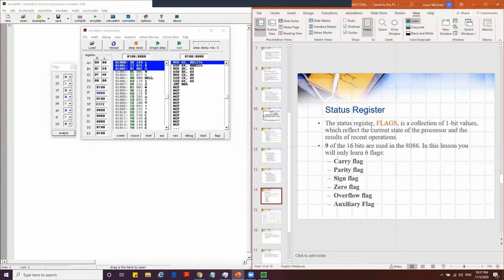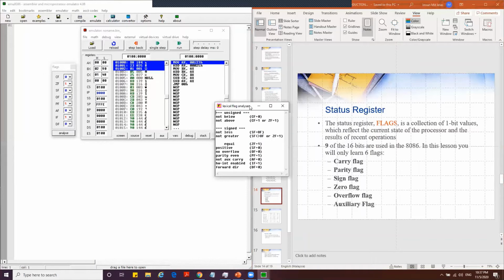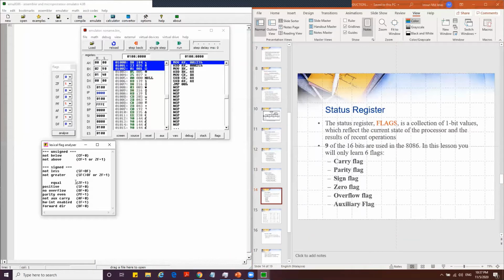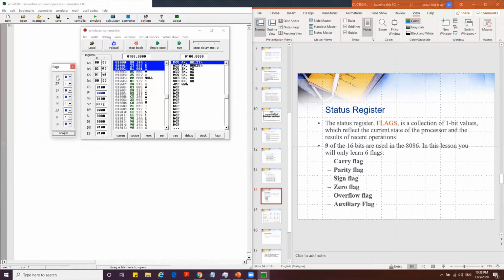So for flags, we have 8 flags. You can see the 8 flags here, but we're going to only cover 6 of them: carry flag, zero flag, sign flag, overflow flag, parity flag and auxiliary flag.